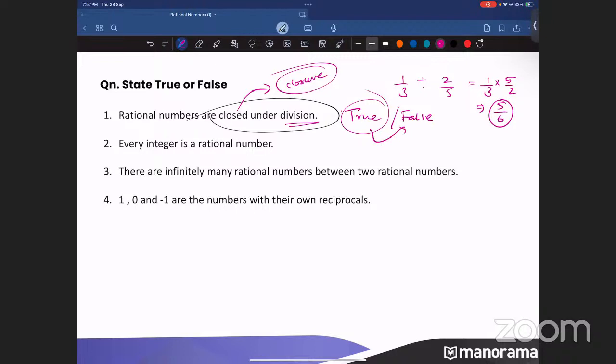Why true and false? Because if I take 0, for example, 5 divided by 0, 5 is a rational number, 0 is a rational number. Is 5 divided by 0 possible? No. 5 divided by 0 is not coming as a rational number. So the answer can be true for all numbers except when you divide by 0. In other cases, it will be true. But when you divide by 0, the answer will be false. So I'm keeping both answers. It can be true when you take non-zero numbers. It will be false when you take the denominator as 0.